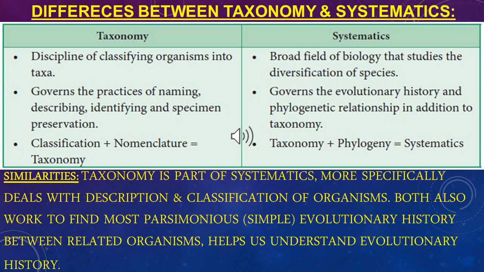Systematics is the history and phylogenetic relation in addition to taxonomy. Taxonomy is the studying process of classification and nomenclature, whereas systematics is the studying process of taxonomy with the phylogenetic tree.